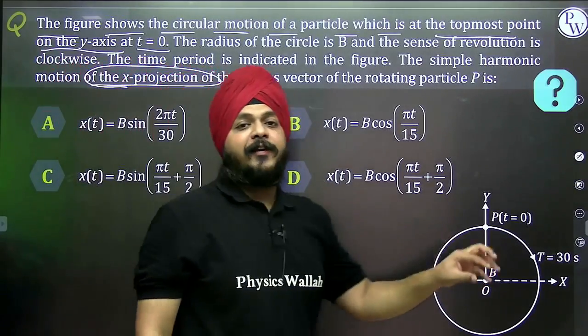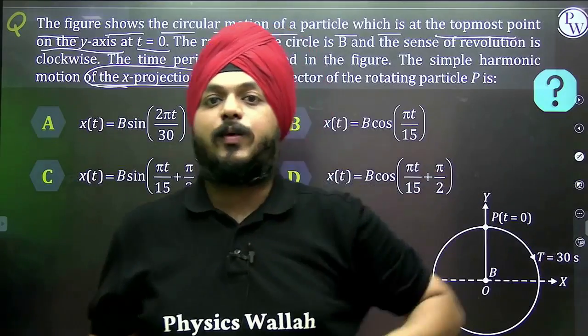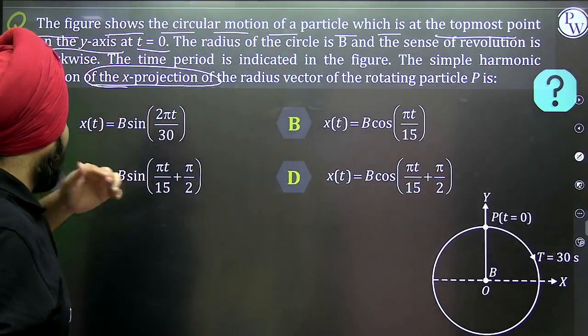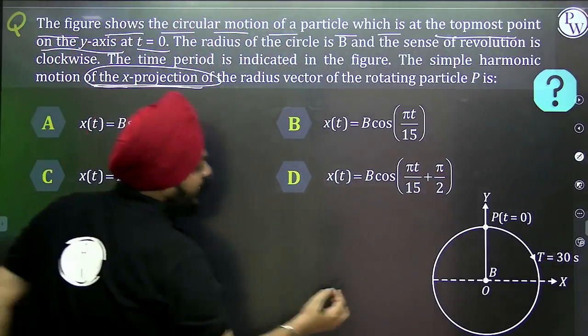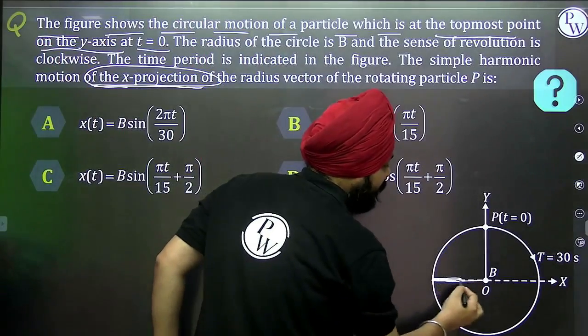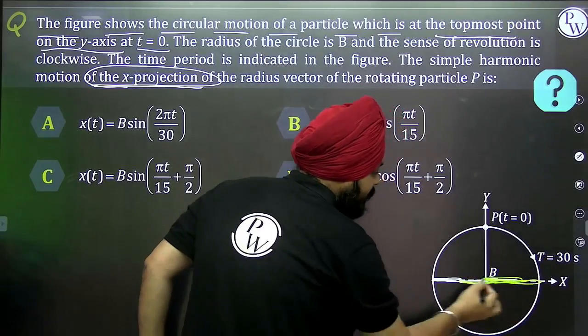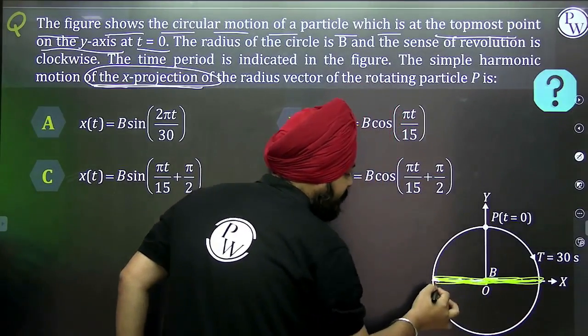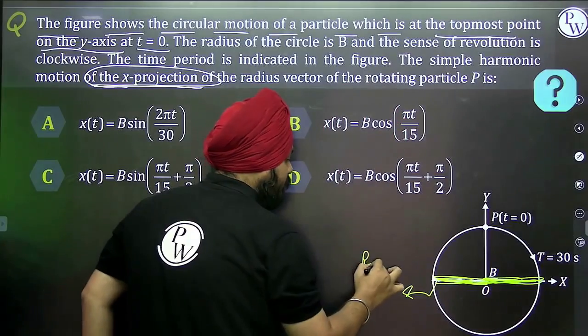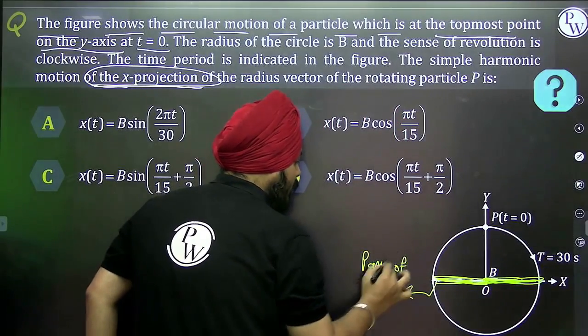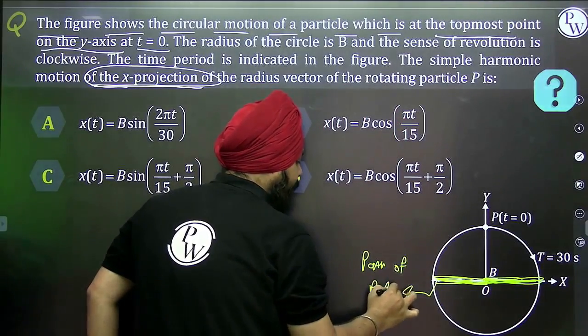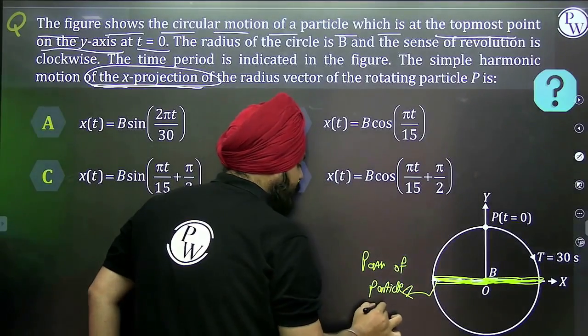We need to identify the correct equation. It is given the x projection, which means this is the path of the SHM of the particle.